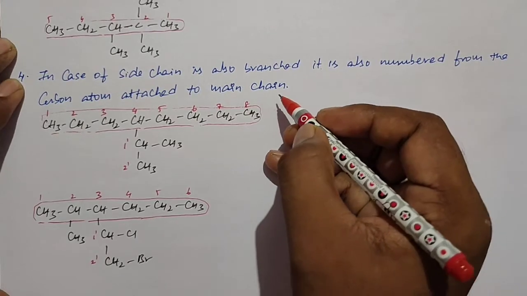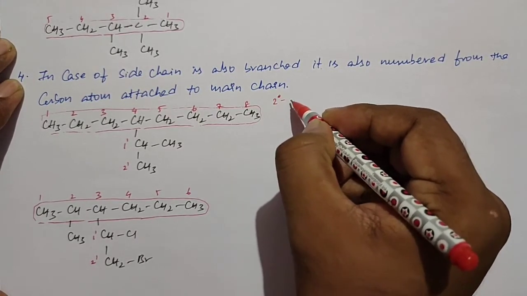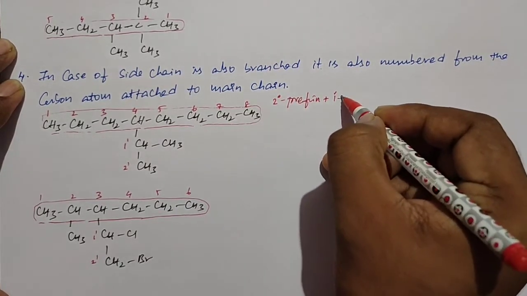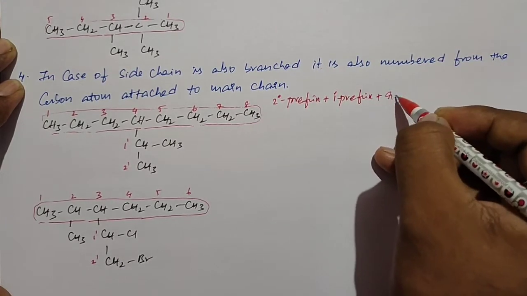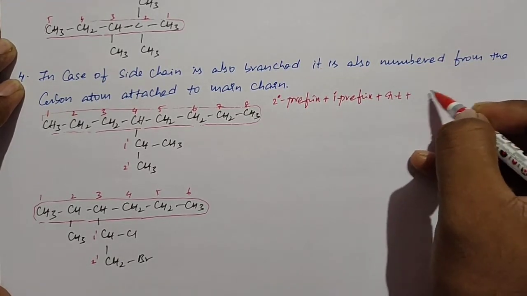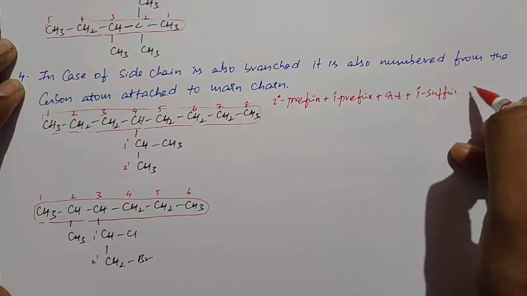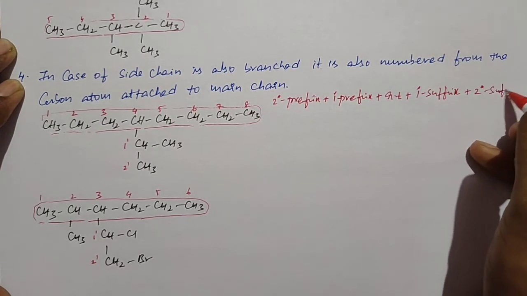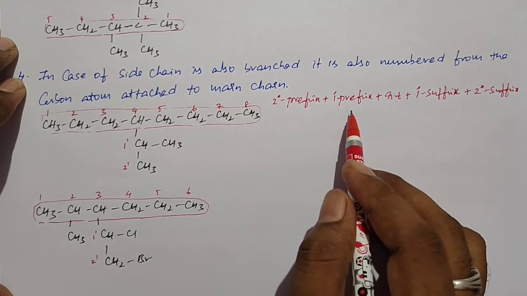The formula is secondary prefix plus primary prefix plus root word plus primary suffix plus secondary suffix. We already learned about these terms in the previous video.